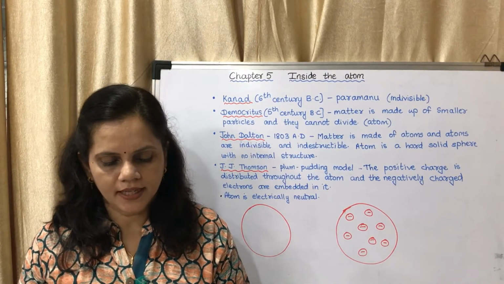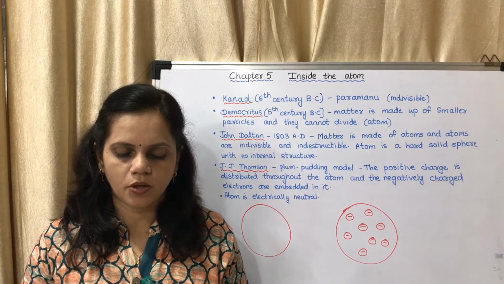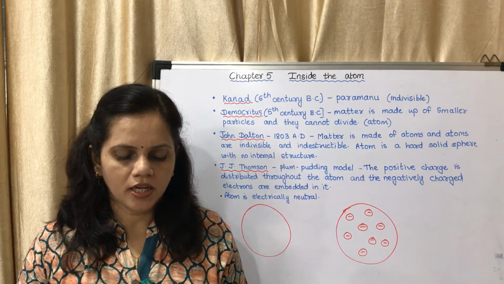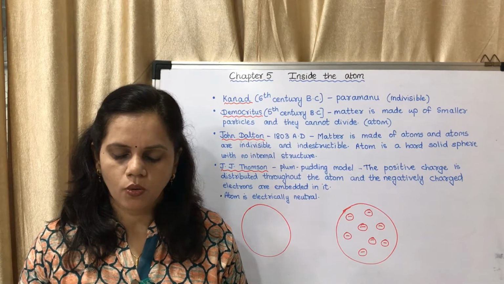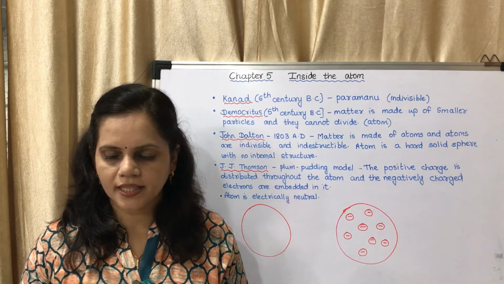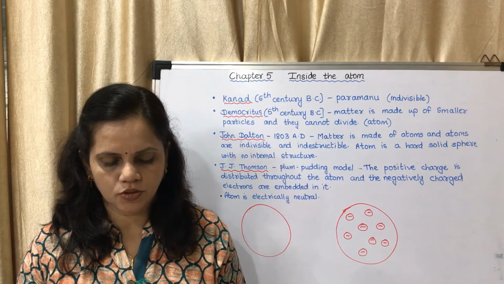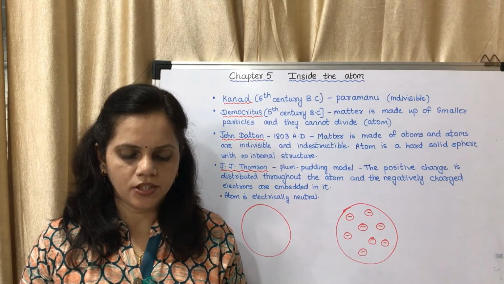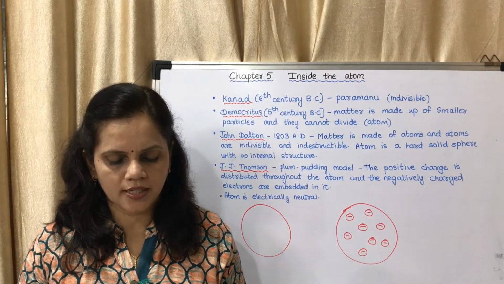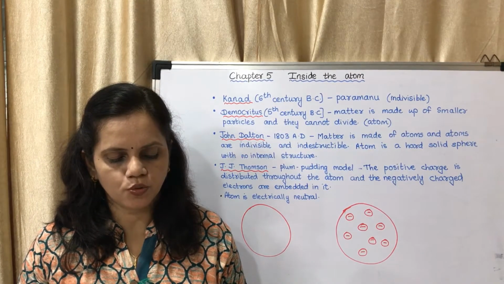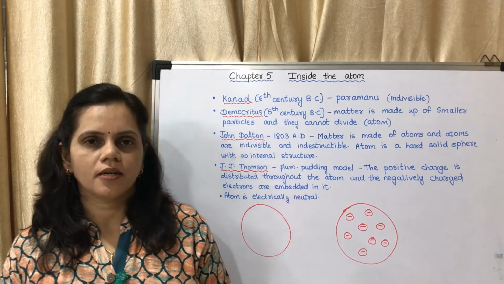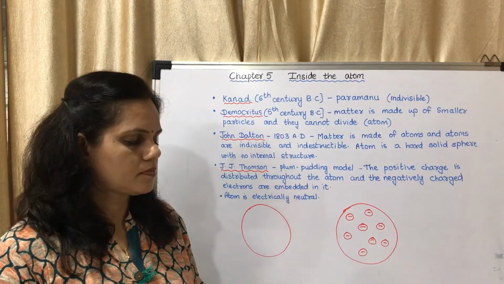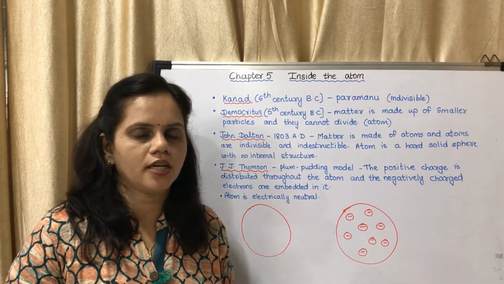Now we have learnt in the earlier standard that the smallest particles of most of the substances are molecules. The molecules of a few substances contain only one atom. Molecules are formed by the chemical combination of atoms. From this we understand that the smallest particle of an element taking part in the chemical combination is an atom. The concept of atom is more than 2500 years old. Now you may read from the textbook. I will explain what is there in the textbook actually.